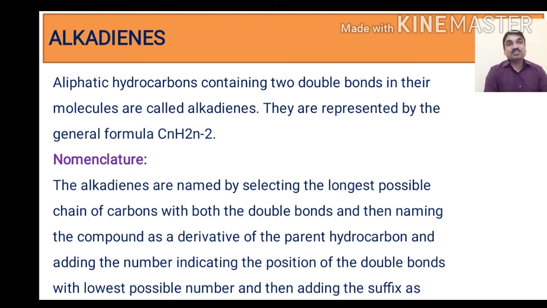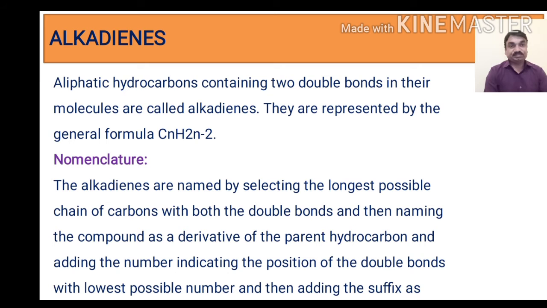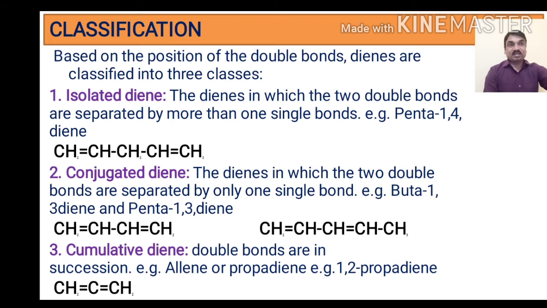As far as the nomenclature of alkadienes is concerned, they are named by selecting the longest possible chain of carbon containing both the double bonds, naming the compound as a derivative of the parent hydrocarbon, adding the numbers indicating the positions of the double bonds with the lowest possible numbers, and then adding the suffix diene. So 1,3-butadiene and 1,5-dienes are examples of alkadienes which contain two double bonds in their structure.